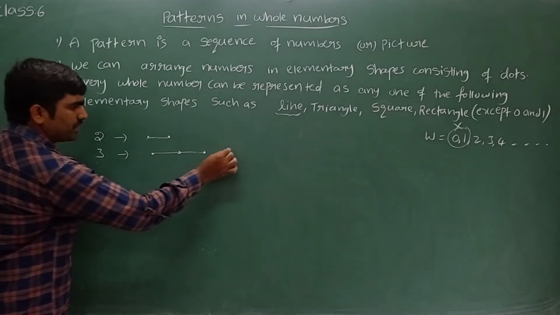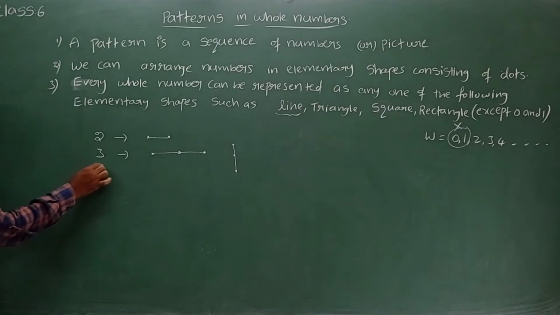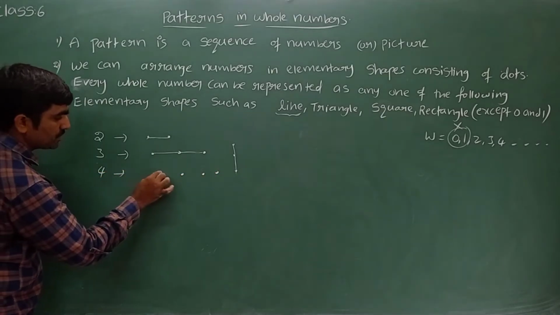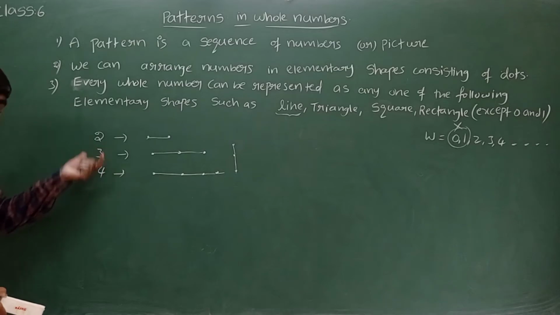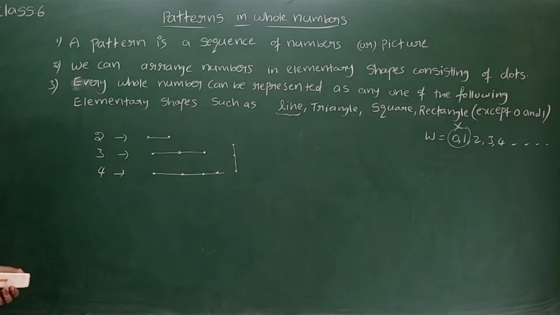You can take it horizontally or vertically also. It doesn't matter. If I take 4, write 4 dots. By joining these, we can see a line. Now what can we see over here? 2, 3, 4. Not only 2, 3, 4, every whole number except 0 and 1 we can arrange as a line.